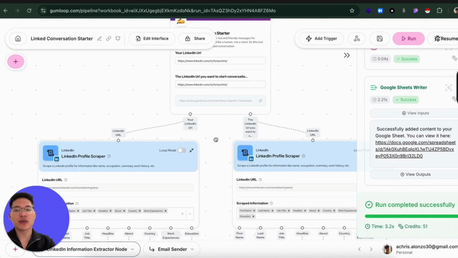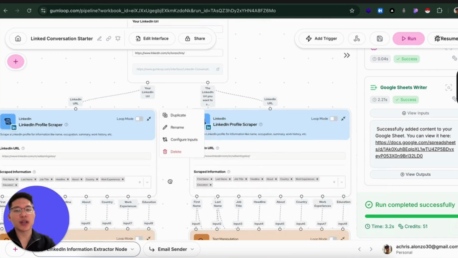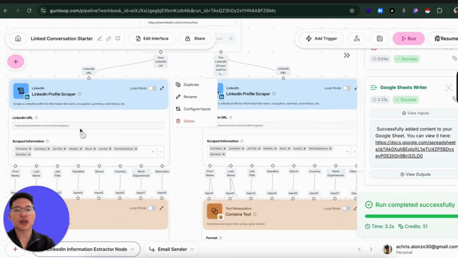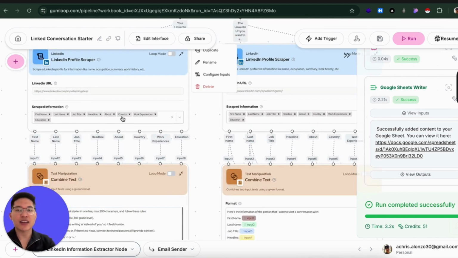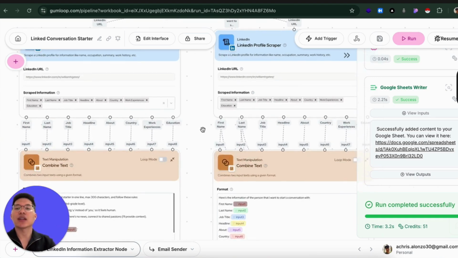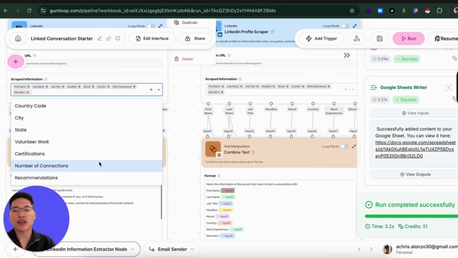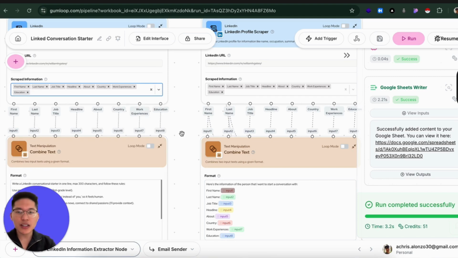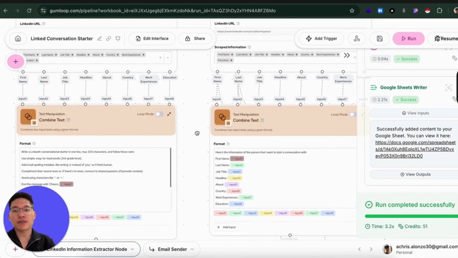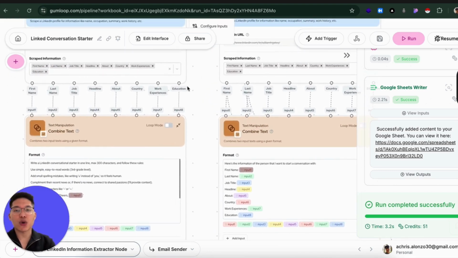Then I connected those outputs into the LinkedIn profile scraper. So I have two LinkedIn scrapers, and it's going to scrape your URL and the other person's URL. It's going to extract information such as first name, last name, and the information that is relevant for the AI to write an icebreaker. If you think some other fields over here are relevant, you can add them. That's really up to you. It's just going to show more dots over here. As you can see, the first name, last name, job title, like that.